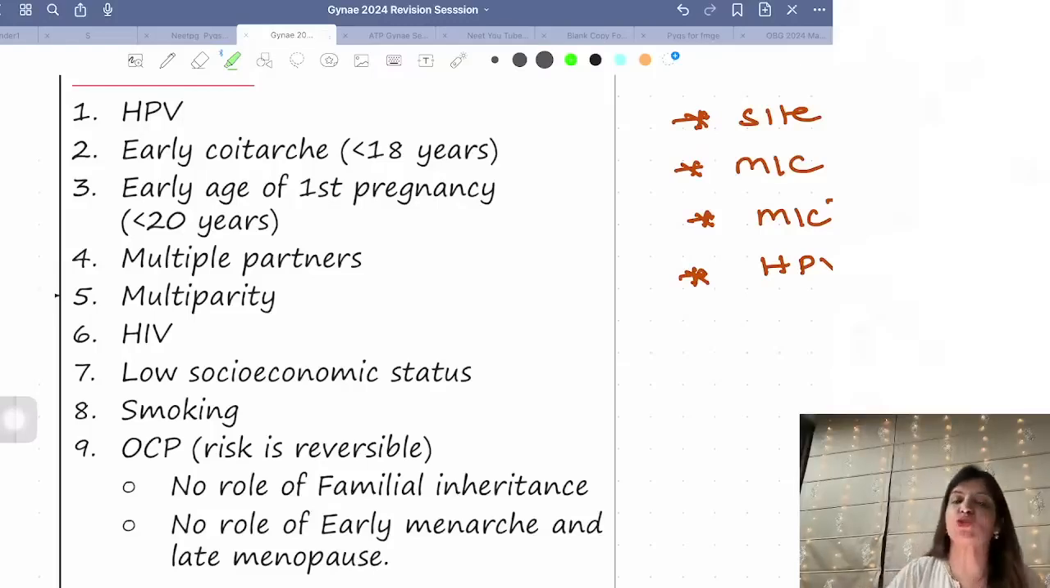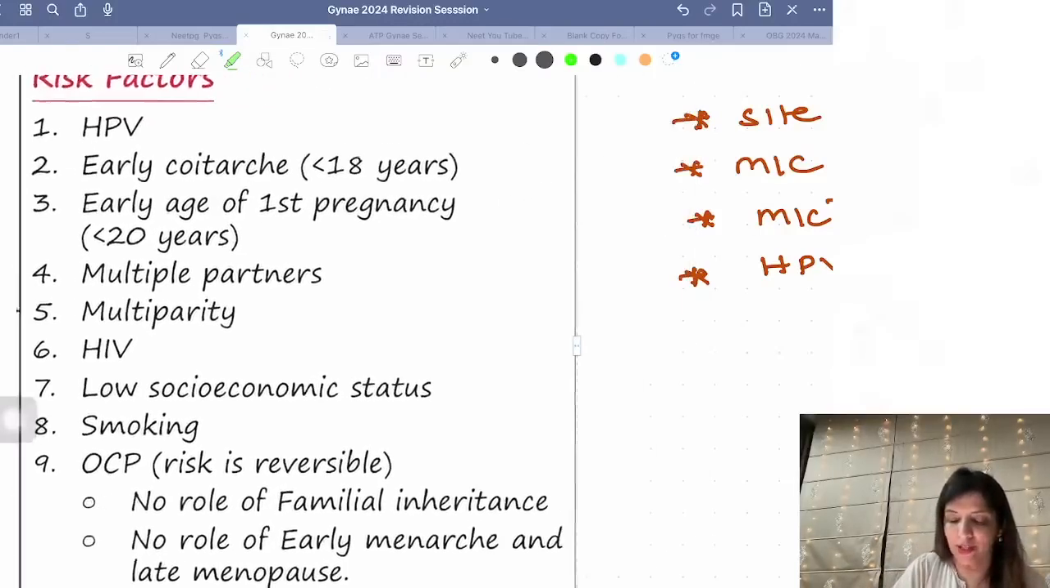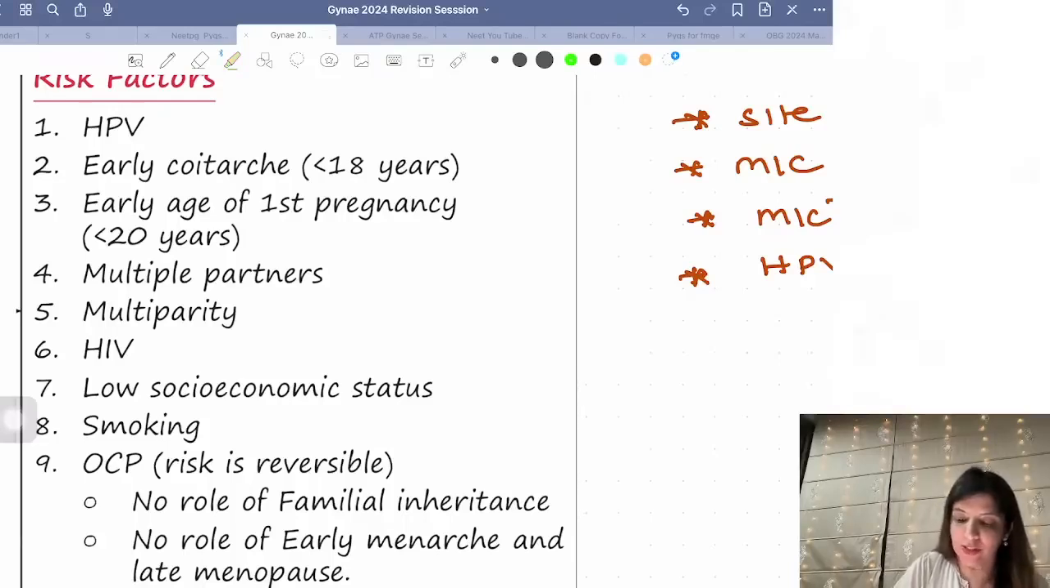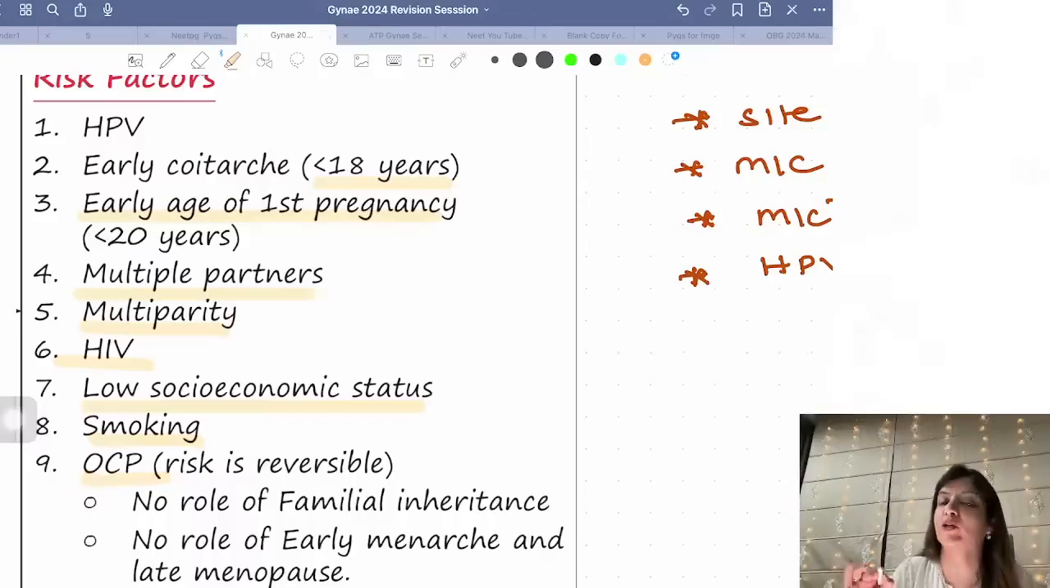Then early age of coitarche, that is early age of intercourse. How early? 18 years of age. Early age of first pregnancy. Multiple partners, multiparity, HIV, low socioeconomic status, smoking and OCPs.